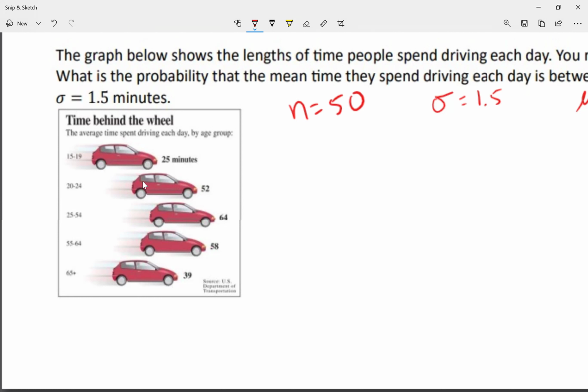People that are 20 to 24 spend about 52 minutes a day. People that are 25 to 54, their average is 64 minutes a day. People that are 55 to 64 years old spend an average of 58 minutes a day. And lastly, people that are 65 years or older spend about 39 minutes a day.